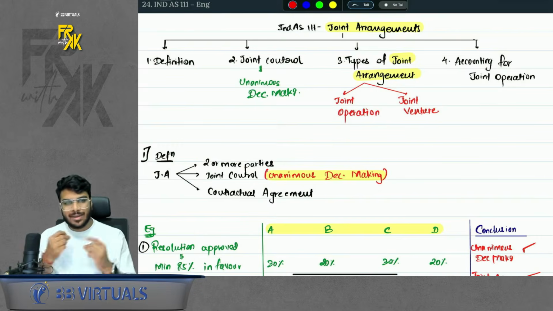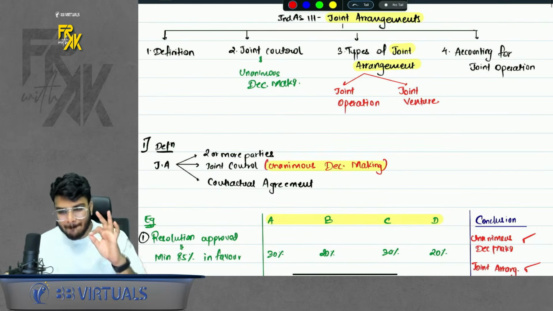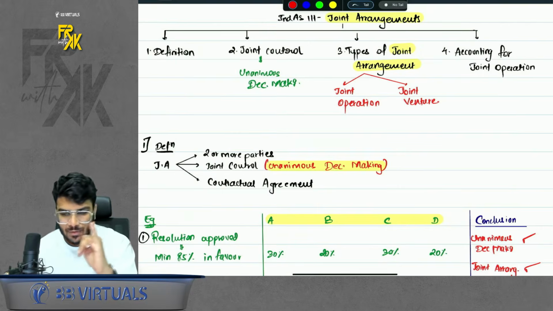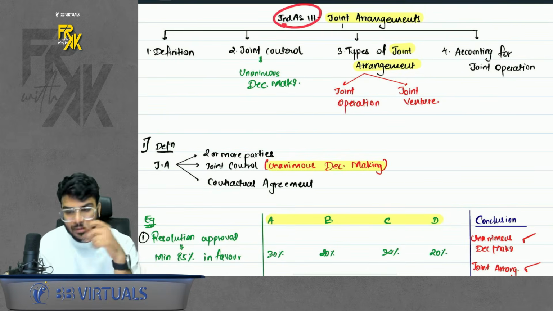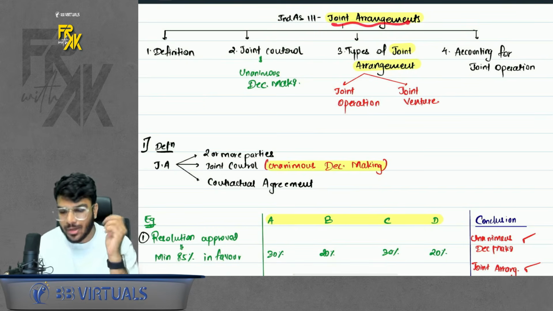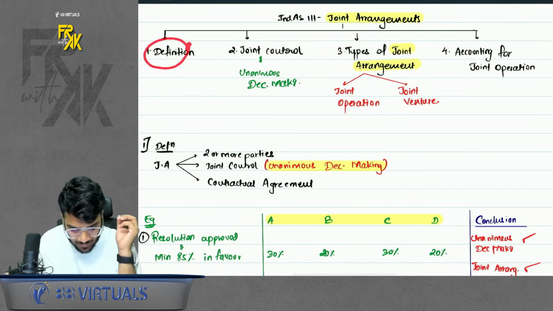So I'm starting the quick revision of Ind AS 111 in 3, 2, 1 and go. First of all, the number Ind AS 111, name is joint arrangements. Now first we define what is joint arrangement.